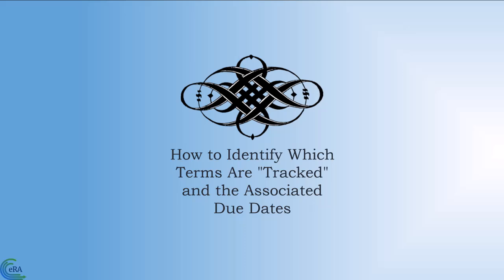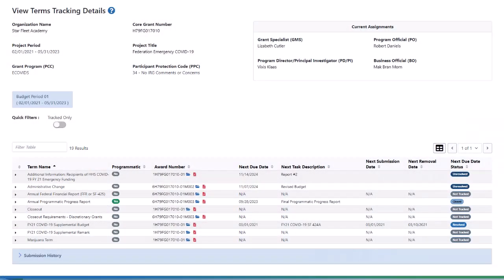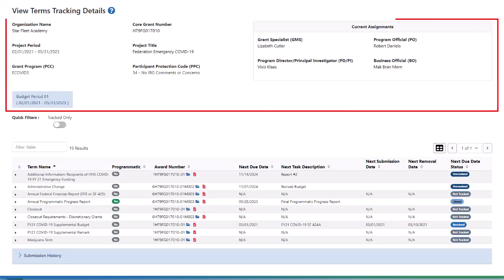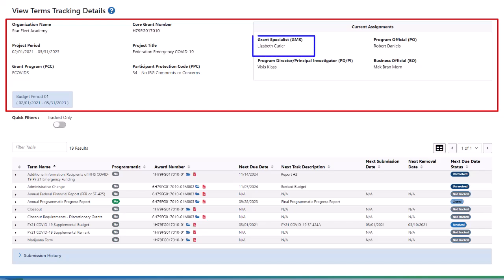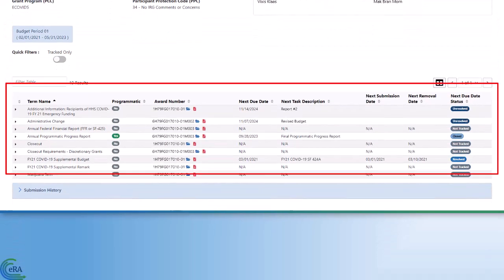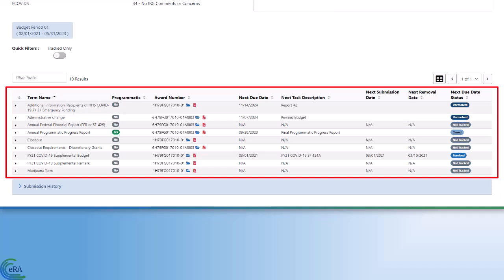How to identify which terms are tracked, and the associated due dates. The View Terms Tracking Details page consists of two sections. The top of the page contains overview information about the grant, including your assigned SAMHSA Grants Management Specialist, GMS, and Program Official, PO. The bottom half of the page displays information about the terms and conditions placed on your grant award.